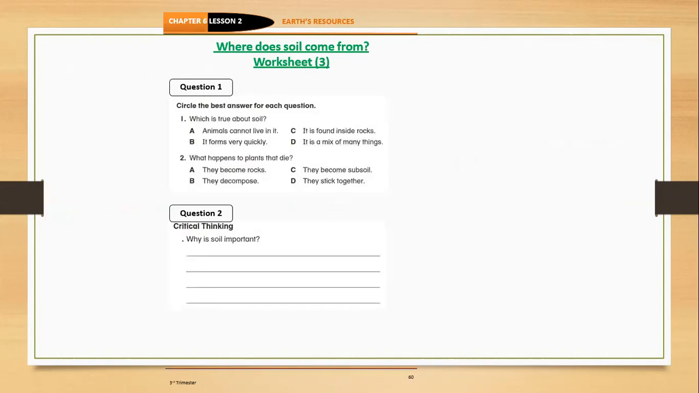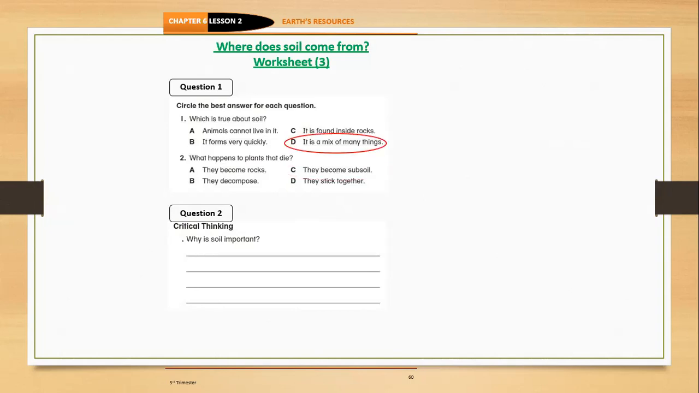Number 1. Which is true about the soil? A. Animals cannot live in it. B. It forms very quickly. C. It is found inside rocks. D. It's a mixture of many things. Which statement is correct and true about the soil? Yes, it's a mixture of many things.